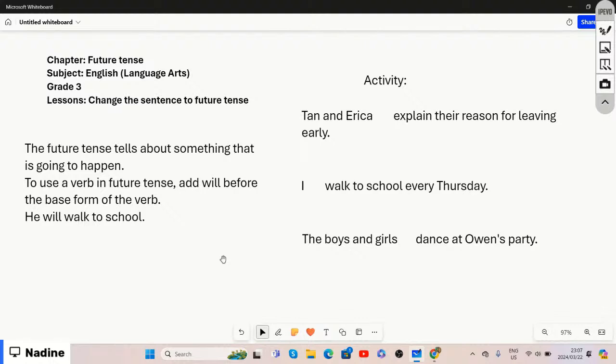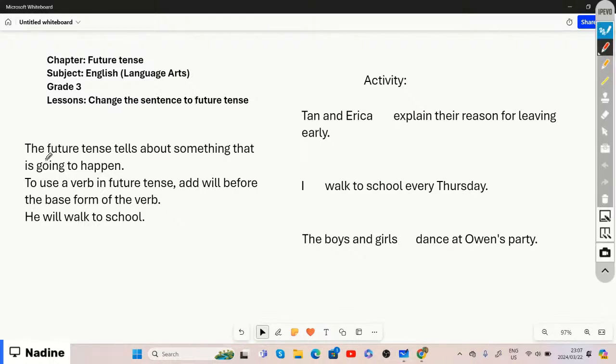And then we have future tense, which is the chapter for today. Future tense tells about something that is going to happen, meaning it has not happened yet.